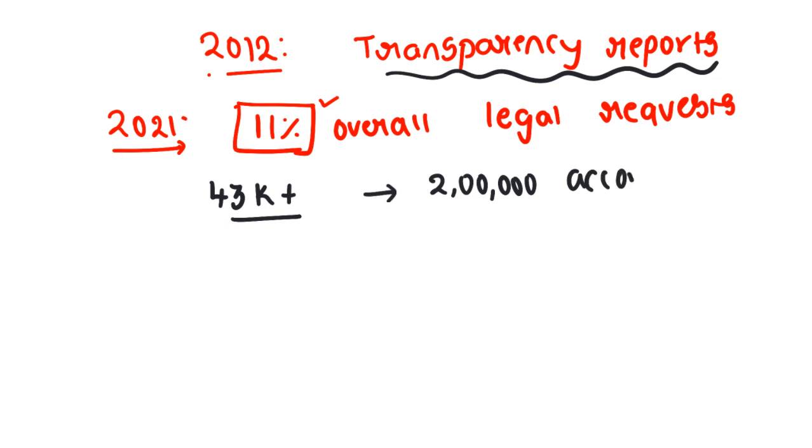Some 2 lakh accounts are being asked to be blocked as they are using the state against its objectives, clear? This has been clearly observed, and it said that in the last 2 to 3 years the usage of this legal request has increased, clear? And the IT Act also has some procedural issues. These are the words of Twitter.